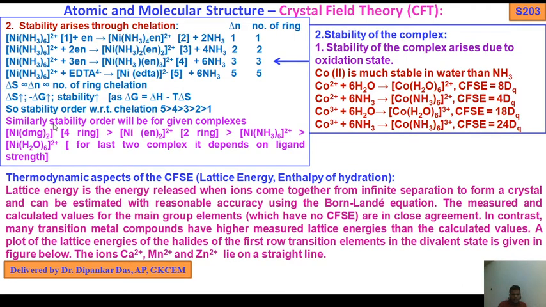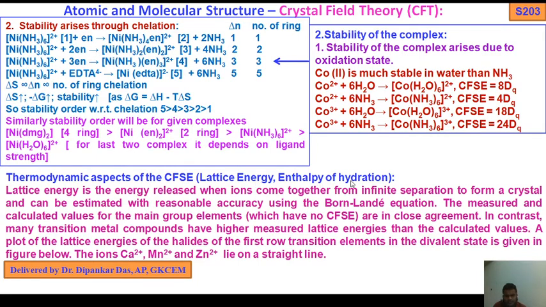So a similar stability order will be for given complexes. Nickel DMG2 with 4 rings is greater than nickel ethylenediamine 2+ with twice the rings, greater than Ni(NH3)6 2+, greater than Ni(H2O)6 2+. Here Ni(NH3)6 is greater than Ni(H2O)6 2+ because of the strong field ligand nature, NH3 greater than water in ligand strength. Okay, now the thermodynamic aspect of CFSE.